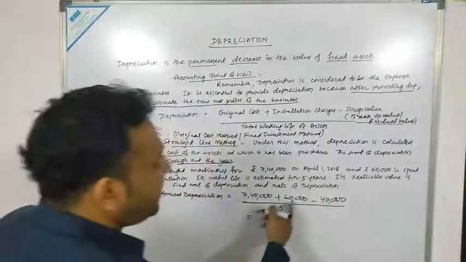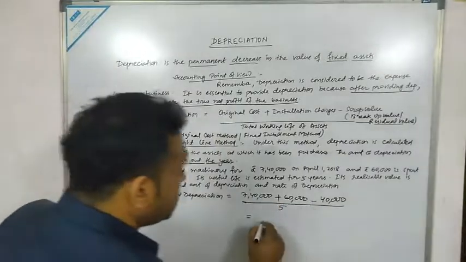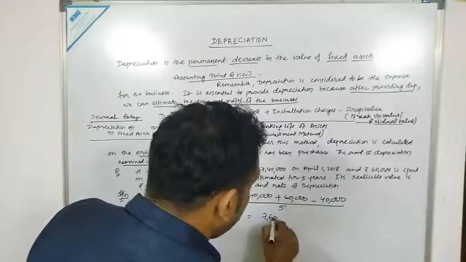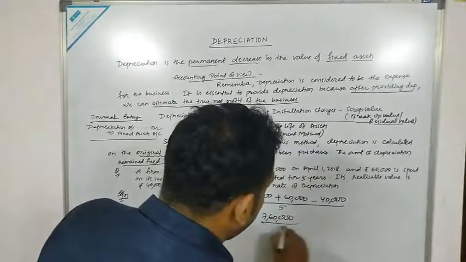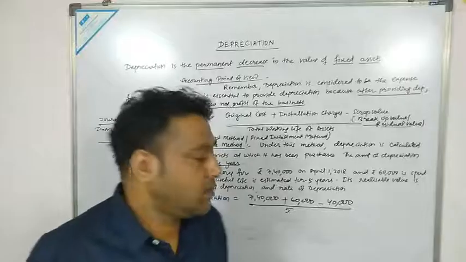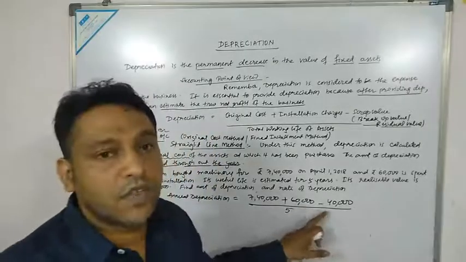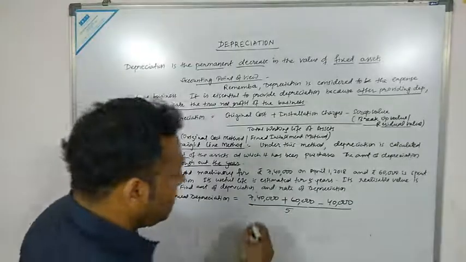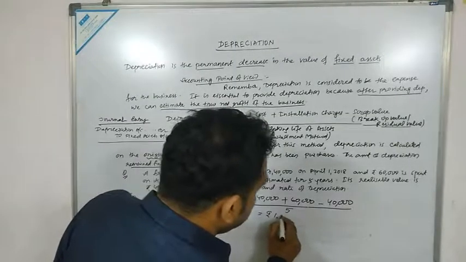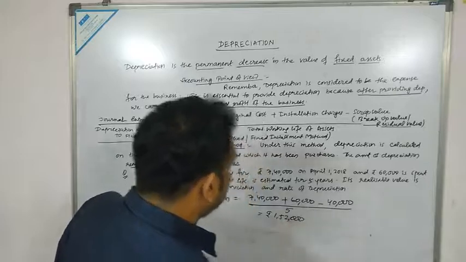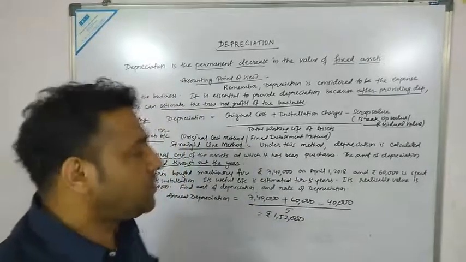So how much would it be? 8 lakh, and 8 lakh minus 40,000 is 7 lakh 60,000, divided by 5. So 7 lakh 40,000 plus 60,000 minus 40,000, divided by 5. How much would it be? It would be rupees 1 lakh 52,000. So this is your annual depreciation.